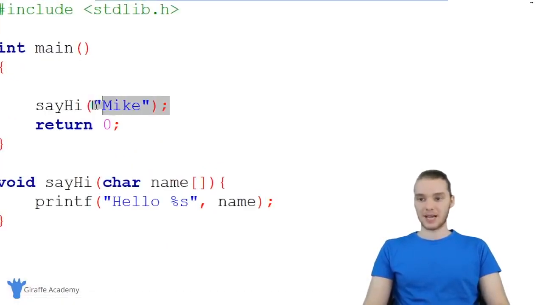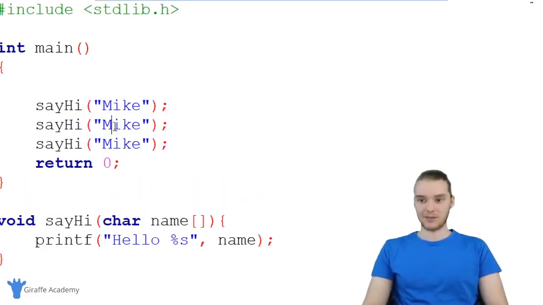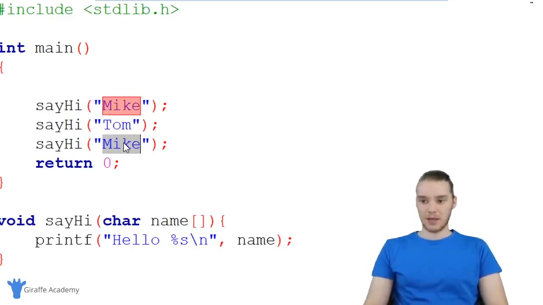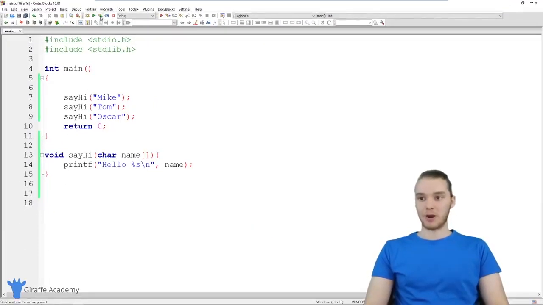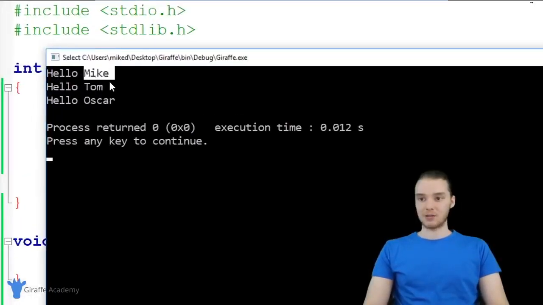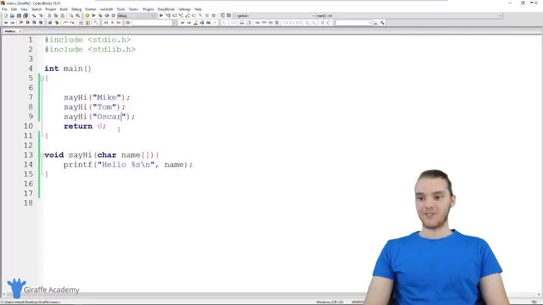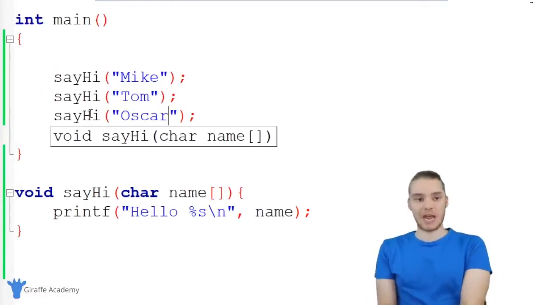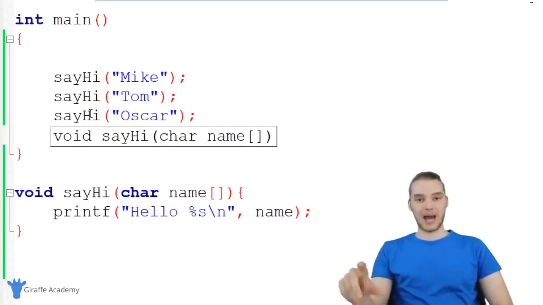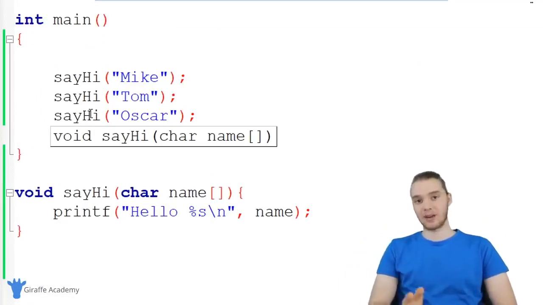The cool thing about this is I could copy this line of code. Like I could call this function a bunch of times with different names. Actually, I'm going to put a new line down here so this is more obvious. So I could say hello Mike, hello Tom, hello Oscar. Now when I run my program, it's saying hello to each of these different people. And because we define the function and we can pass it different names, depending on the parameter that we give it, it'll perform its task a little bit differently.